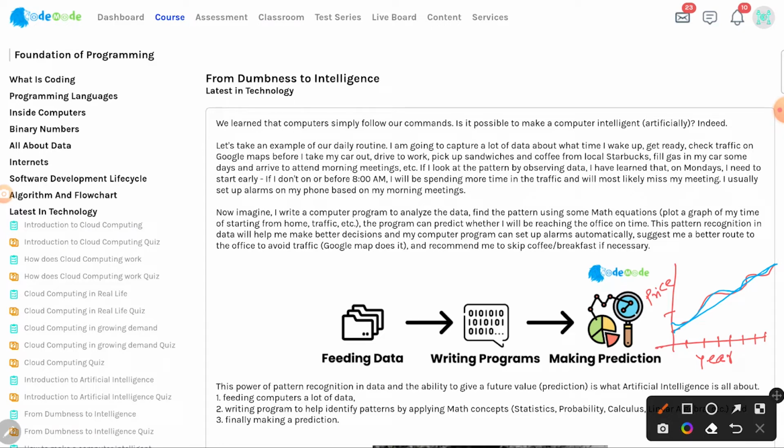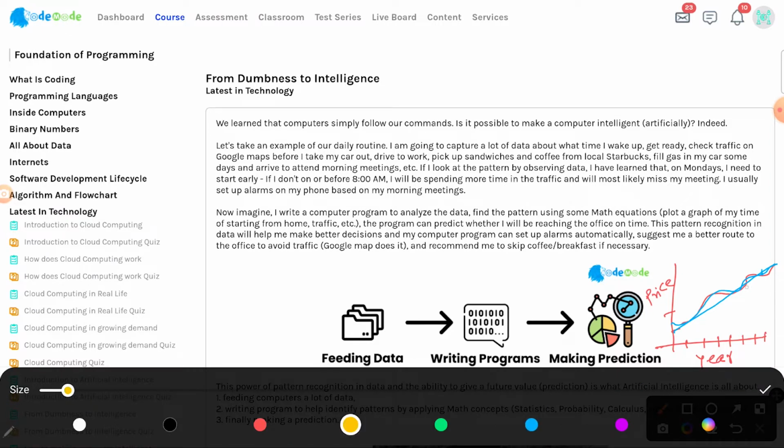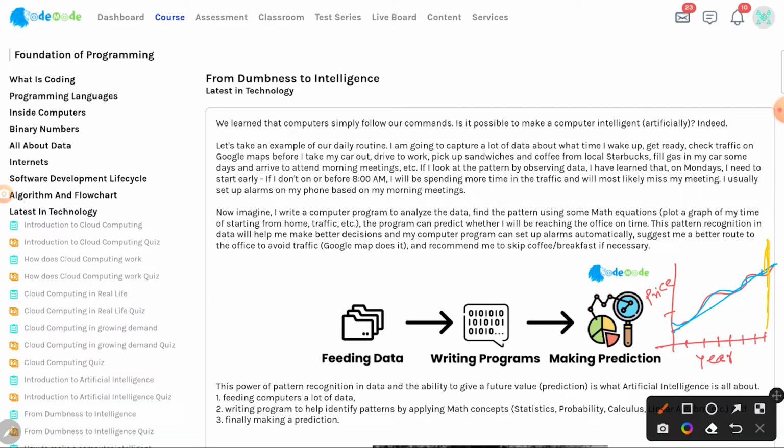Based on the mathematical equation, I can say that for a given year, if this graph represents the data, more or less for this year, the price is going to be somewhere here, because this graph is nothing but the plotting of the pattern.